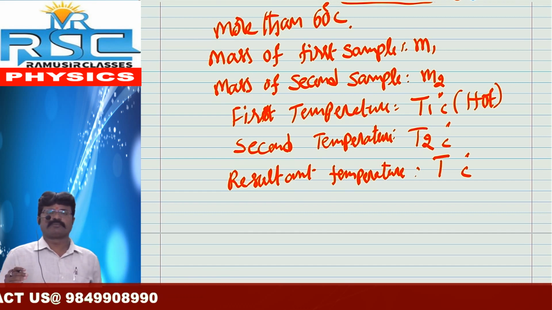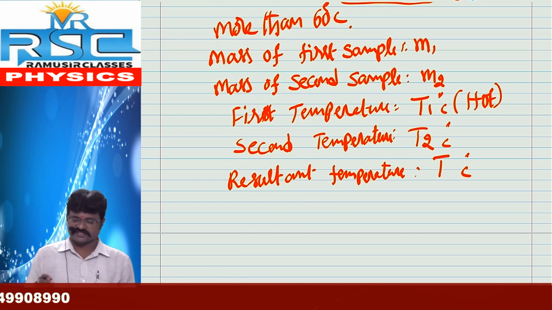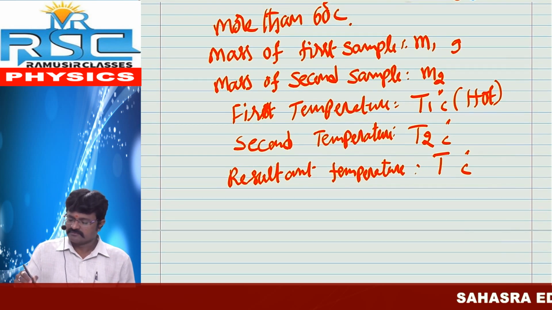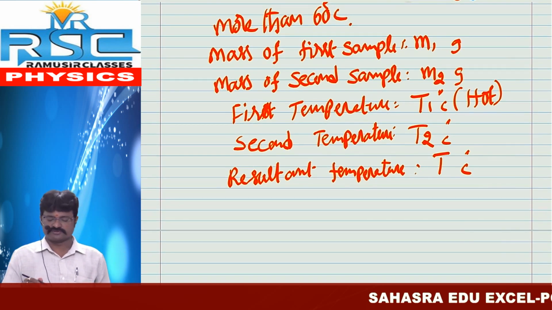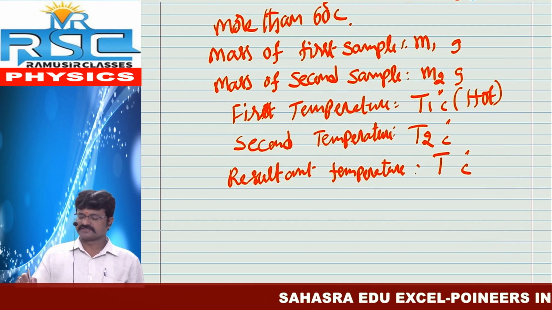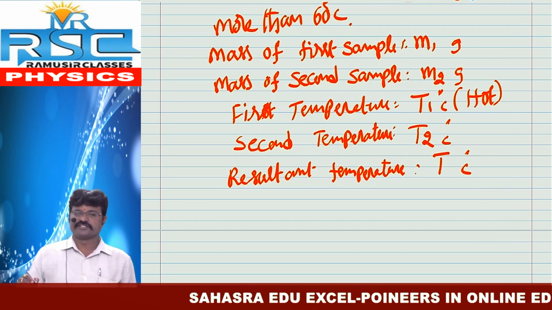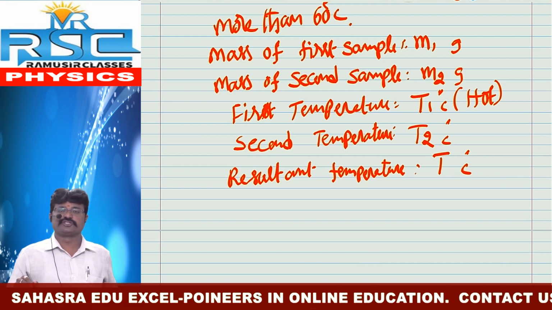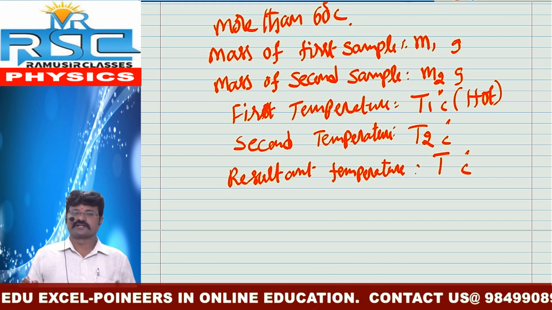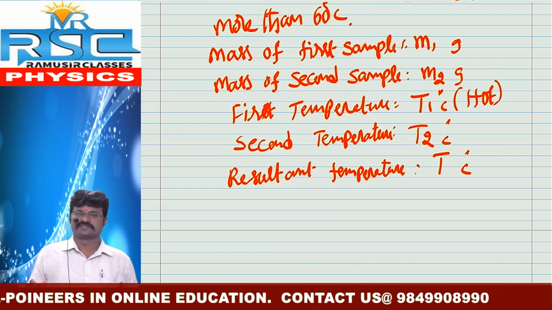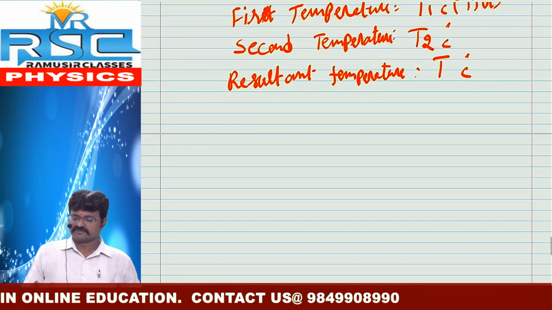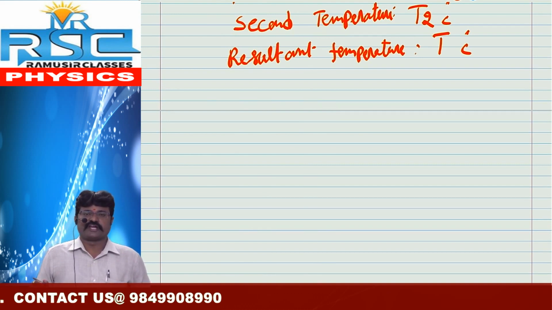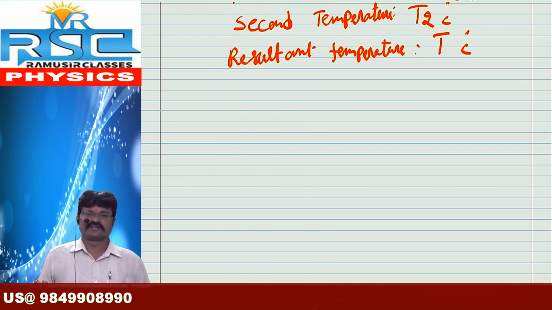So with the help of these three situations, we have taken the mass of the first sample M1 grams, the mass of the second sample M2 grams, the first temperature, the hotter sample, T1 degrees Celsius, the second temperature T2 degrees Celsius, and the resultant temperature T degrees Celsius. Then how is it possible to obtain our formula for the resultant temperature?